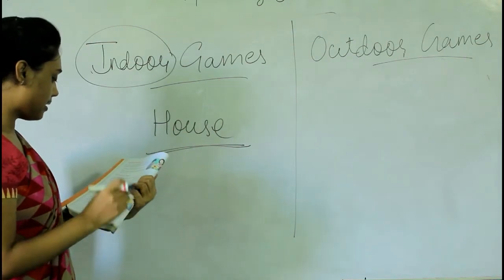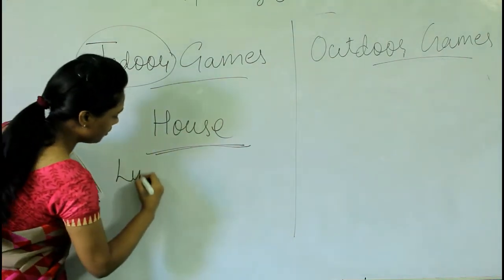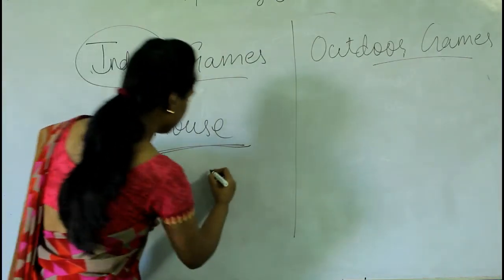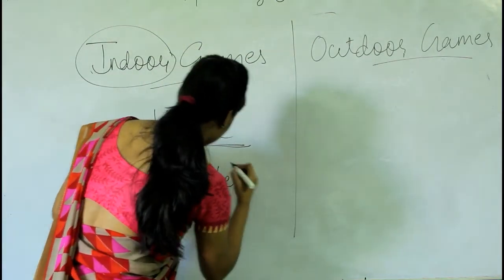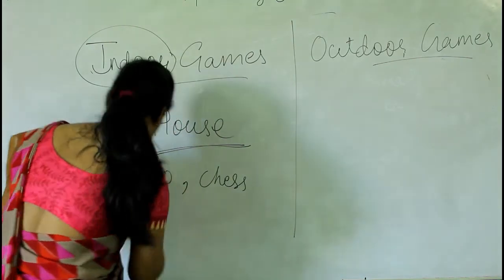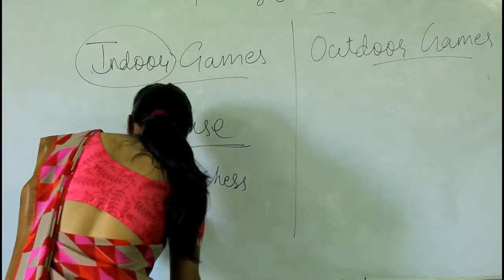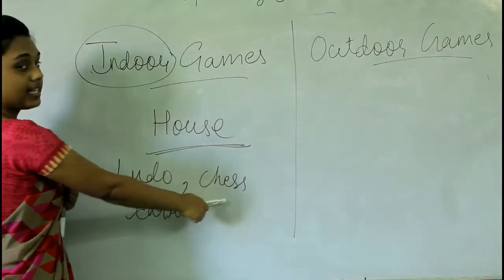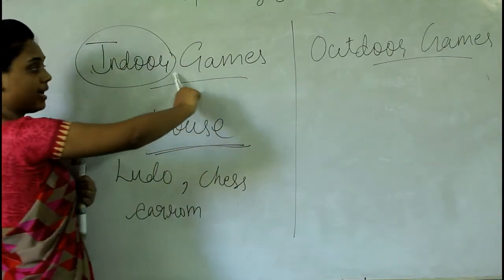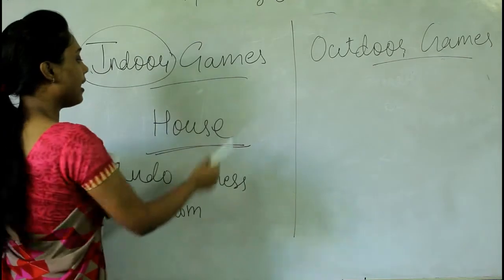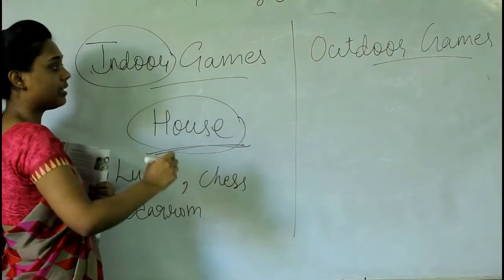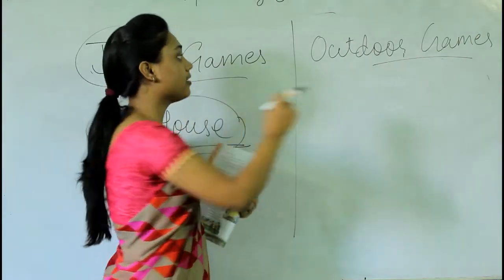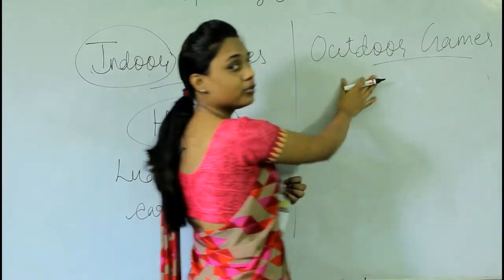Okay. So the examples are, we can play Ludo. We can play chess or carom. Ludo, chess and carom are indoor games which are played in the house. So they are called indoor games. Now there is another kind of game, which is outdoor games.